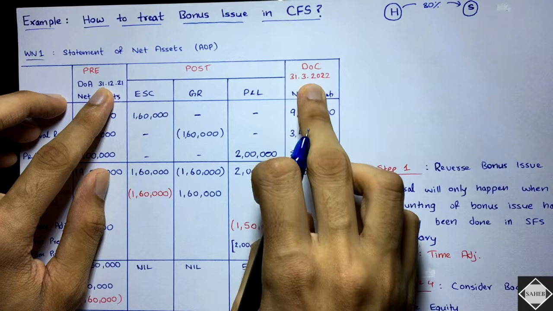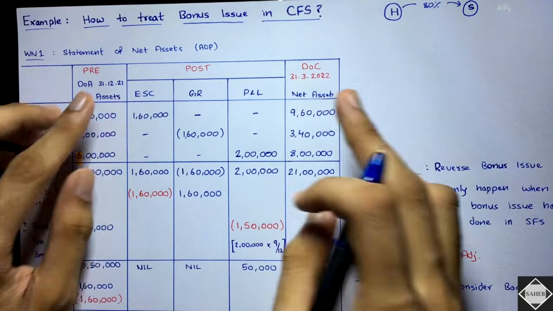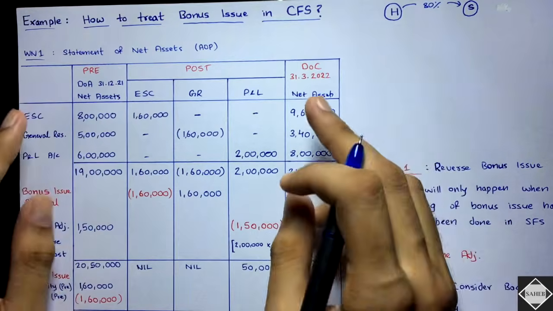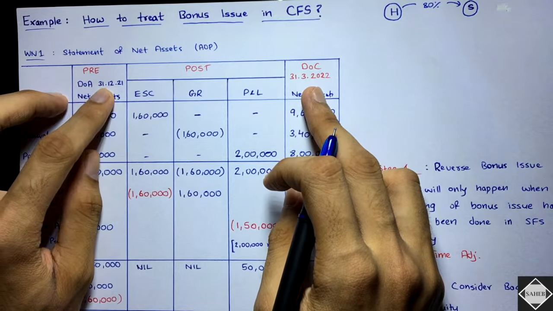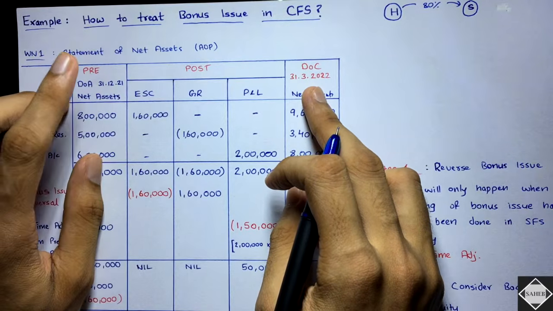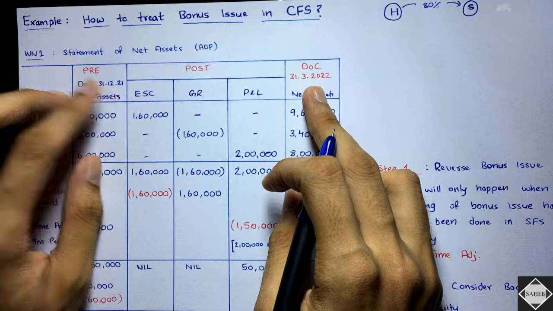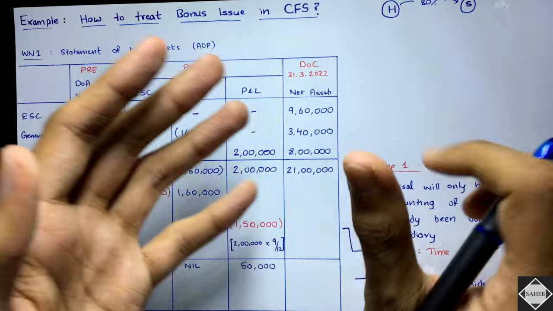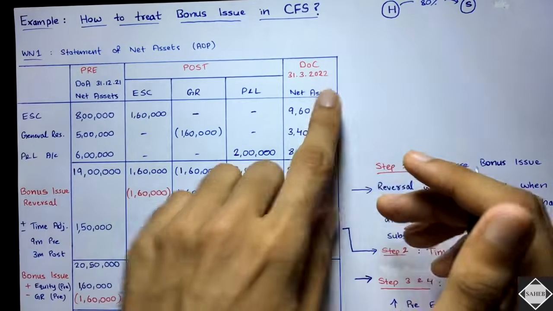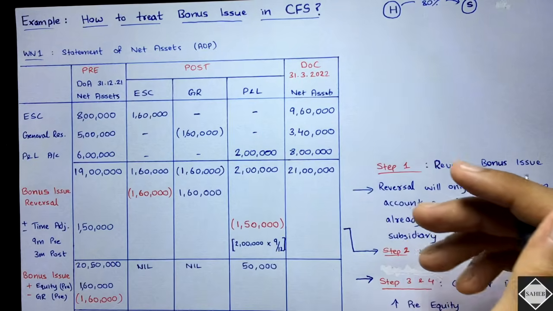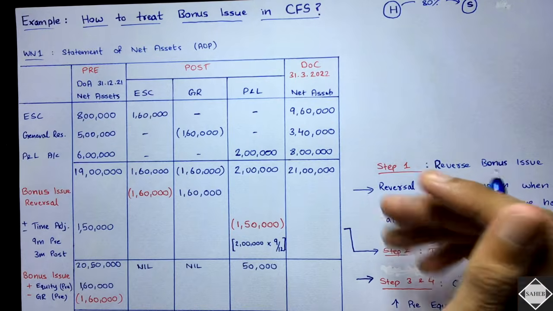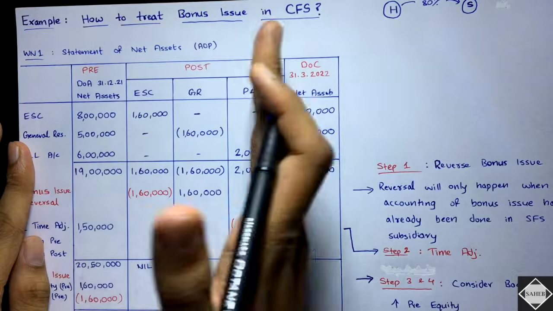This is the date of consolidation. So that means, what is the pre-acquisition period? Pre-acquisition period is how much? 9 months, isn't it? From April till December, April, May, June, July, August, September, October, November, December, 9 months and 3 months in the post period. Okay, yes, that's what we have. So this is the post period. All the movements will be taken over here.